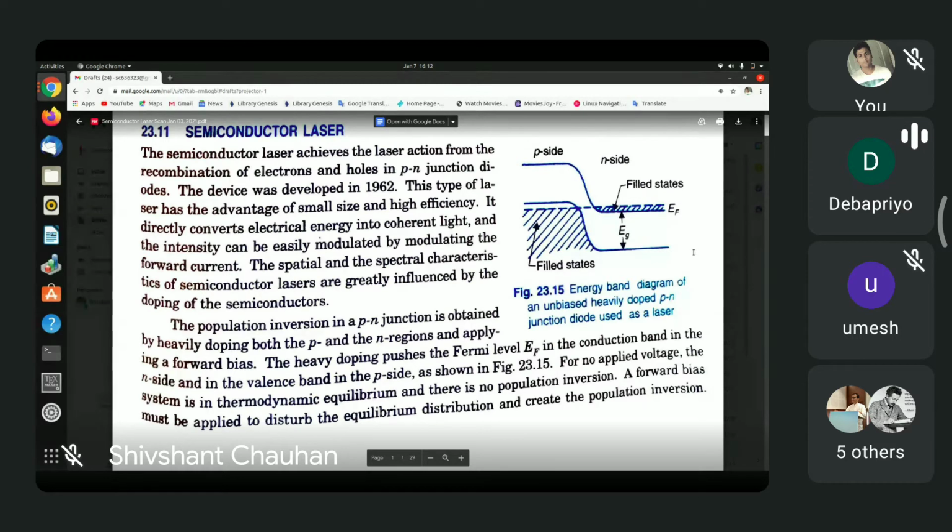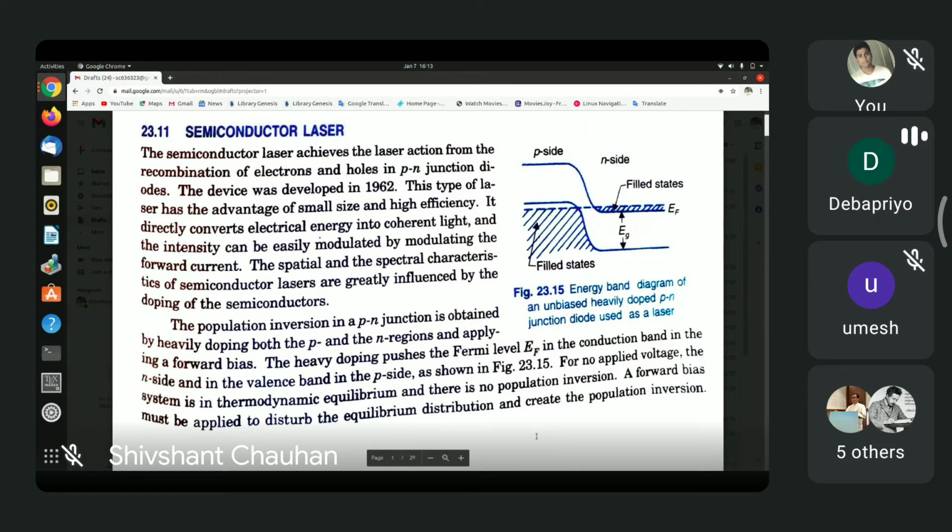So the electron does not want to go to the p side because it doesn't have any reason to do so. The energy is everywhere the same, and so there is no reduction of its energy as it goes to the p side. So at equilibrium, in thermal equilibrium, and without any biasing, there is no movement of carriers or any net movement of carriers across the junction. So let us move to the next page.